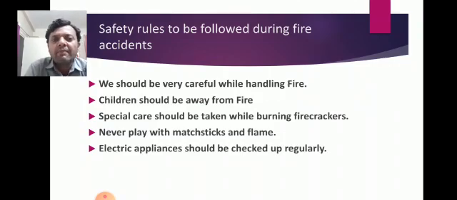Then, never play with matchsticks and flame. Do not play with matchsticks. Do not play with the flame, as it is very dangerous for you all.